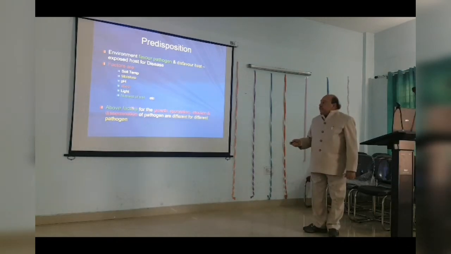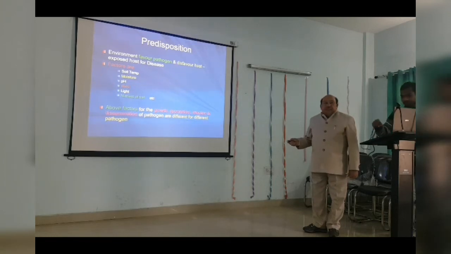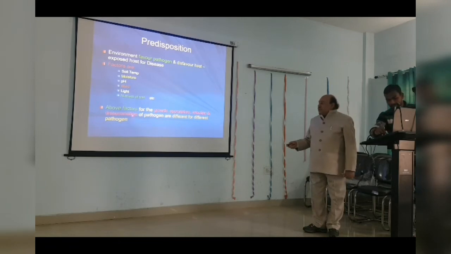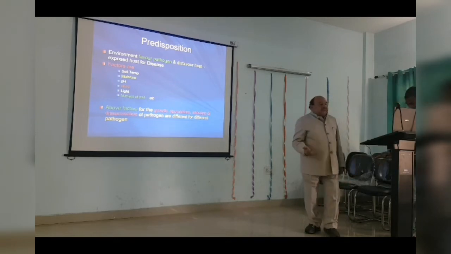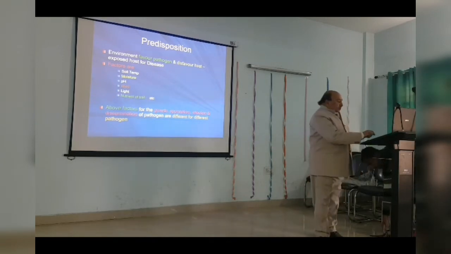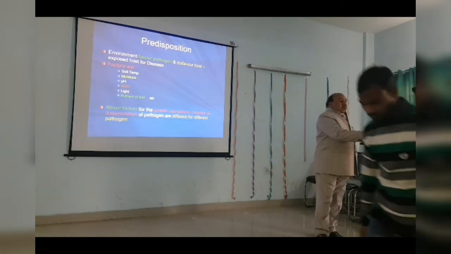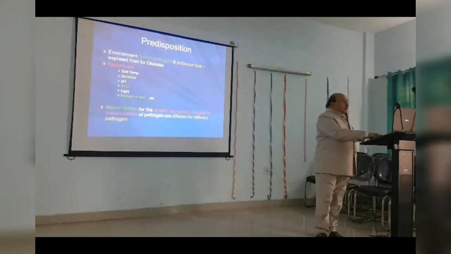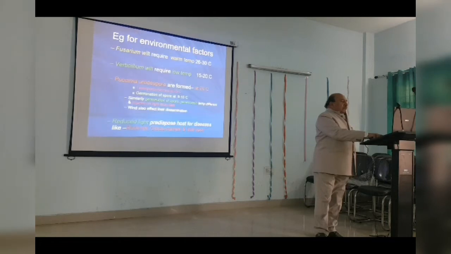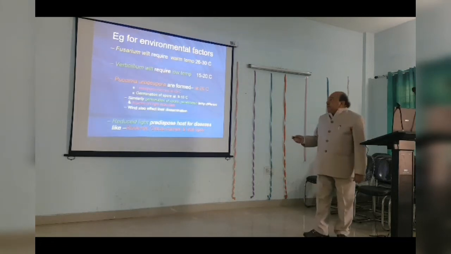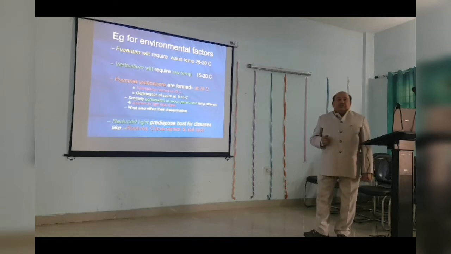Each and every step means the stage of the growth of pathogen, the stage of sporulation of pathogen, the stages of infection and dissemination of pathogen, and different pathogens have different environmental conditions in which they will grow. For example, if you take the Fusarium wilt, which causes wilt disease,